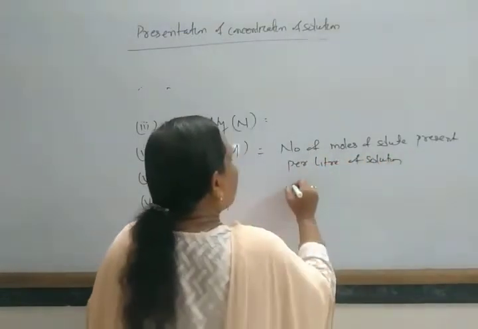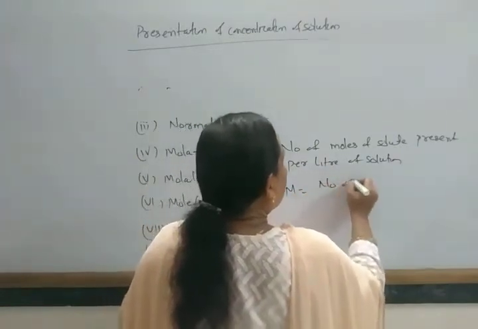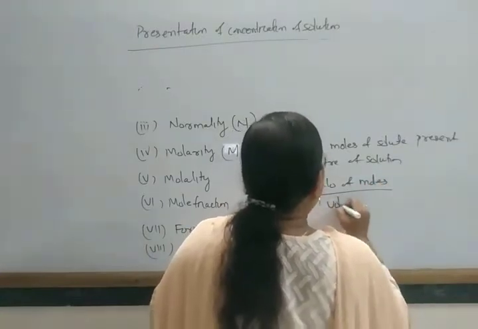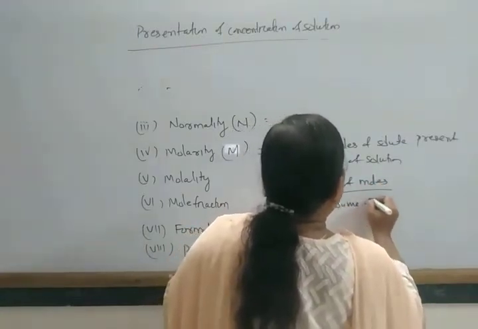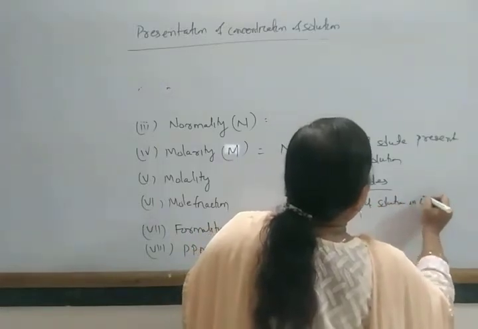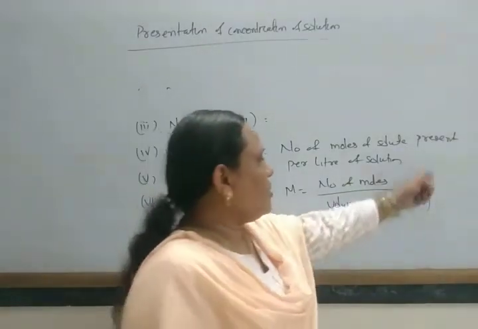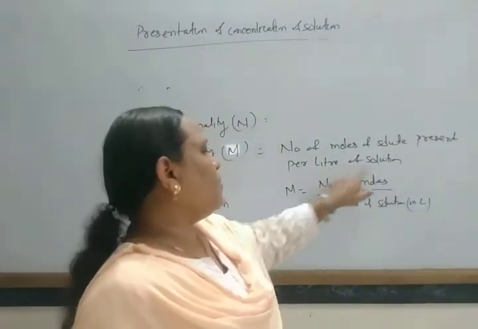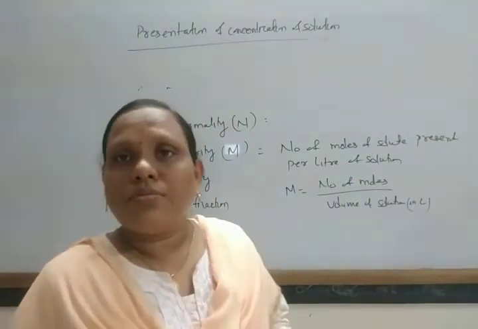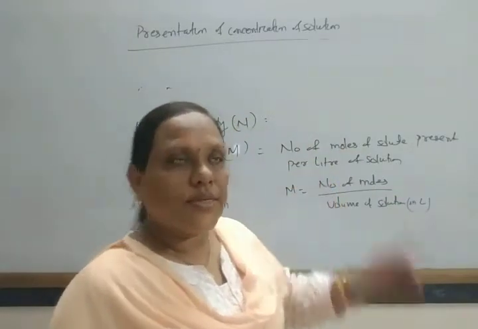In this, molarity can be represented as number of moles by volume of solution in liter. When the solution is taken in liter, the number of moles by volume of solution. If the solution volume is taken in ml, just multiply by 1000.